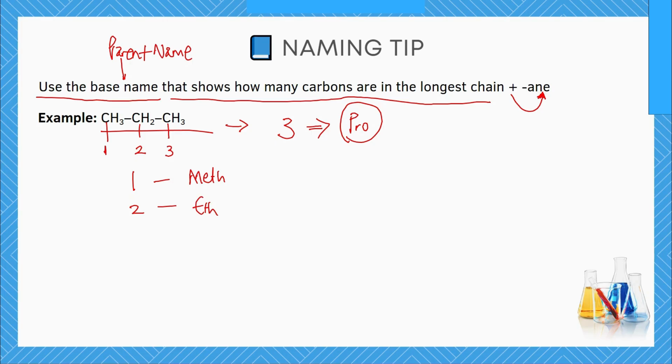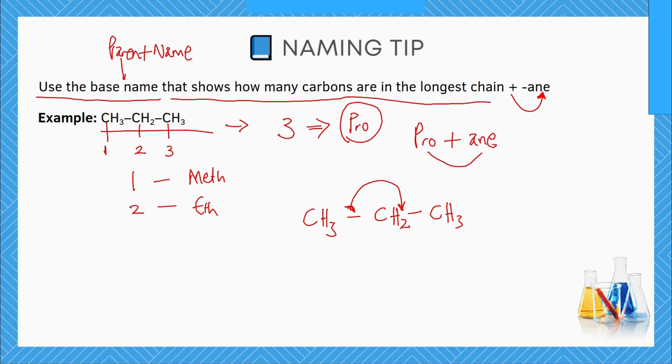Now you know that alkanes have only single bonds throughout their structure, and you can see in this case it is just single bonds that we are having throughout. So this qualifies to be an alkane, and since it is an alkane, we just simply add the suffix ane.